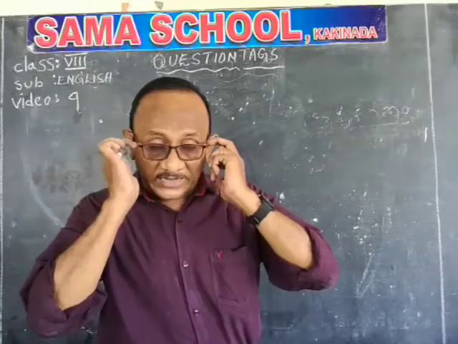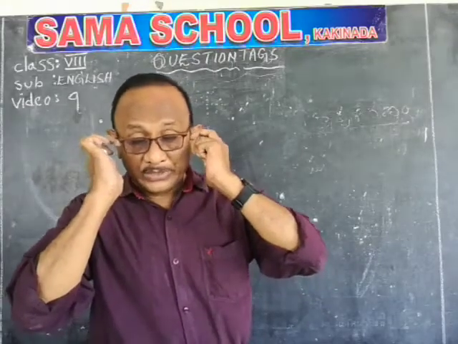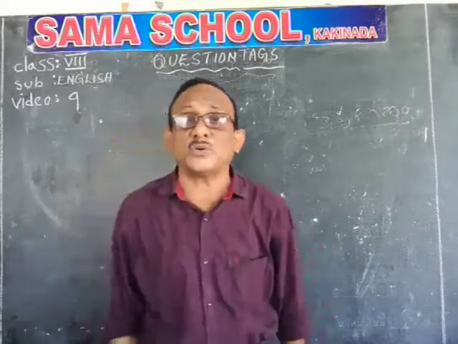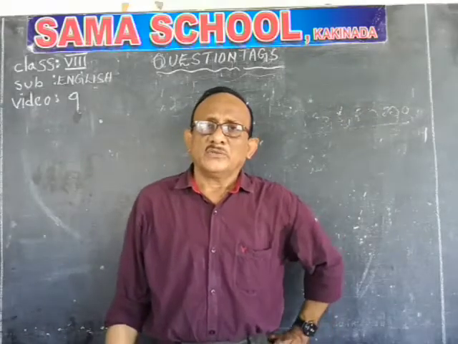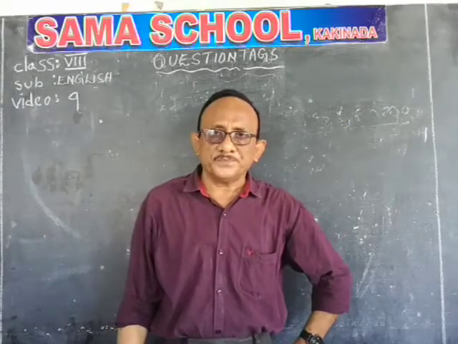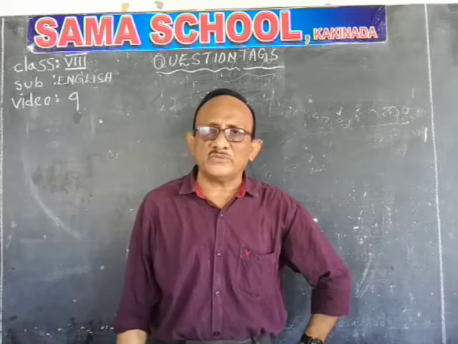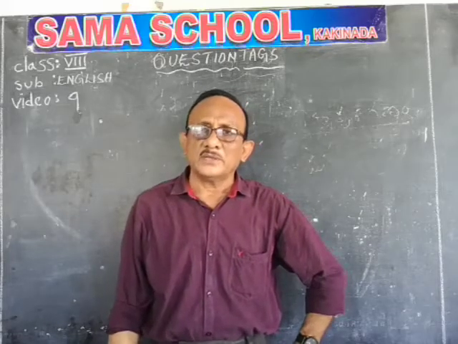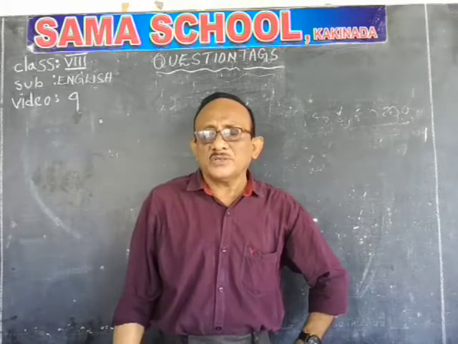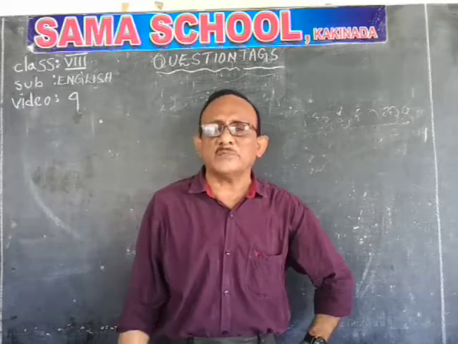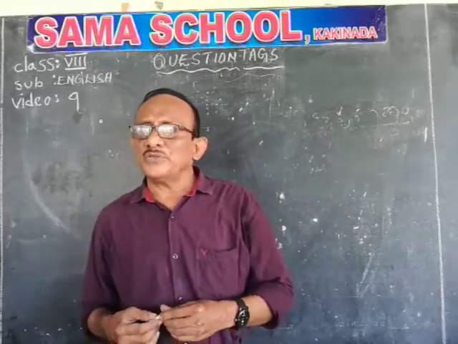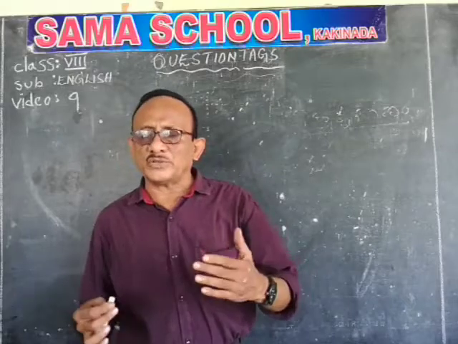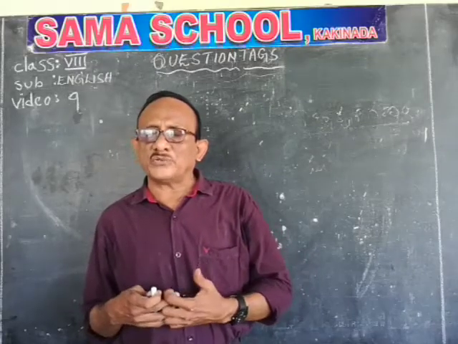Now, sentences are divided into positive statements and negative statements. So rule number 1: a positive statement takes the negative tag. Just like that, a negative statement takes the positive tag. What is meant by a positive sentence?